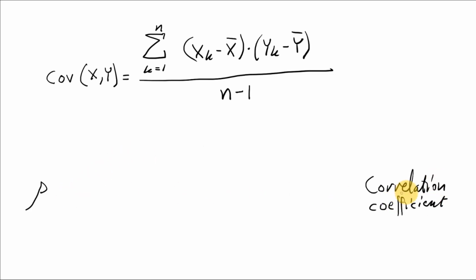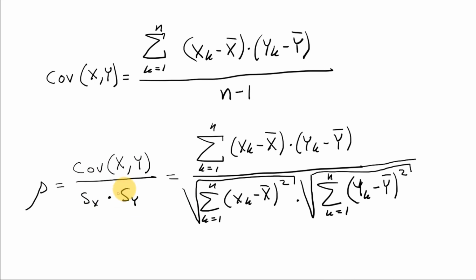And that measure is called the correlation coefficient, and is denoted by ρ, this Greek letter. And it's defined as the covariance divided by the product of the standard deviations of the two datasets. If you put in the expressions for these, it will become this expression. And here, since n-1 is involved both here, here and here, they will cancel. So this is the expression for the correlation coefficient. And the correlation coefficient is a number between -1 and 1. The larger the absolute value of the correlation coefficient, the higher the linear correlation. So 0 means no correlation, and 1 means maximum correlation.